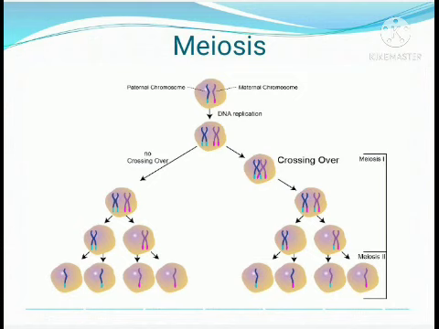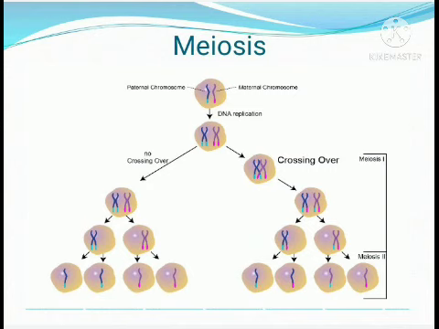And the last one is telophase. It is the same as in mitosis. The cytokinesis begins, the spindle fibers disappear, the nucleoli appear, and the nuclear envelope forms around the chromosomes. So whatever is happening in mitosis is the same as what happens in telophase 1. So this is regarding meiosis 1.